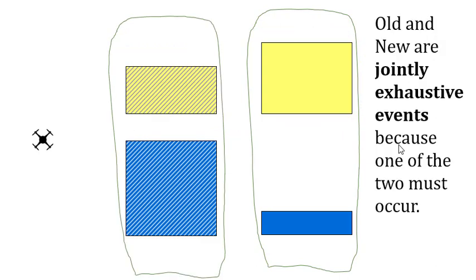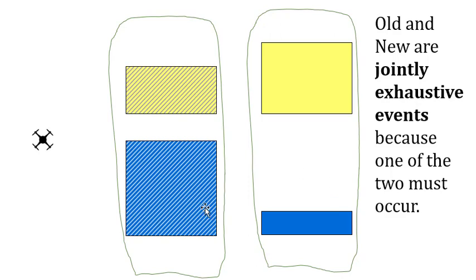Now, another concept is whether two events are jointly exhaustive. Jointly exhaustive events are events where one of the two, if there are two, or if there are more, one of those must occur. So if we know that the drone landed in the city, then it must be that it landed in the old area or in the new area.